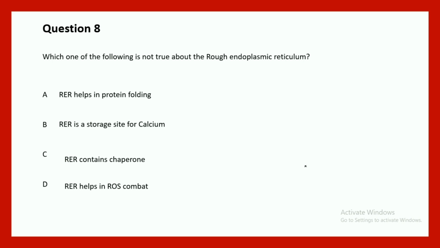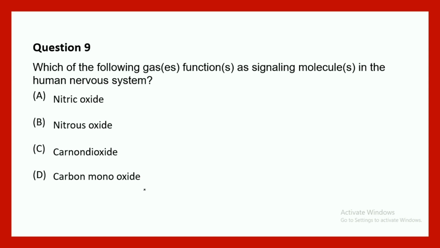RER contains chaperone. That is also true. In the last question we have seen. And RER helps in ROS combat. It is not true because the ROS combating mechanism is not present in RER. So this is the correct answer. So again, this kind of question requires your basic understanding about the cell organelles.